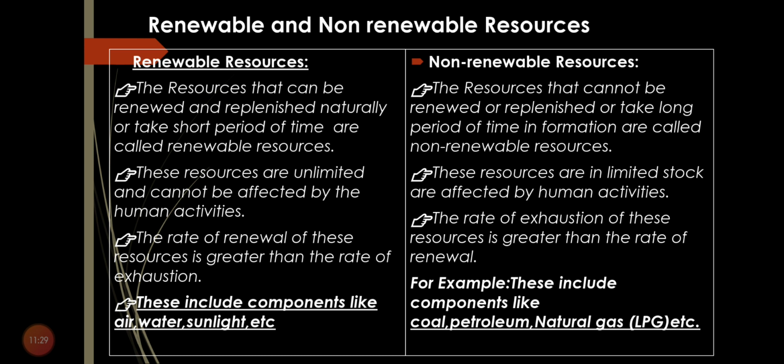Examples include coal, petroleum, natural gas, etc. So renewable can be renewed easily. Non-renewable cannot be renewed easily, or it takes a long time.